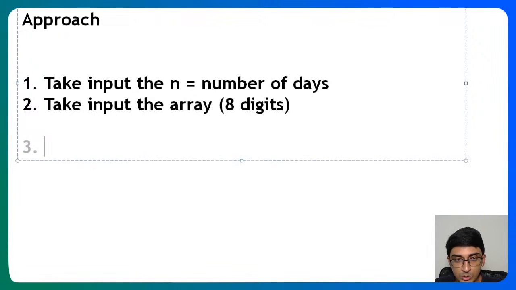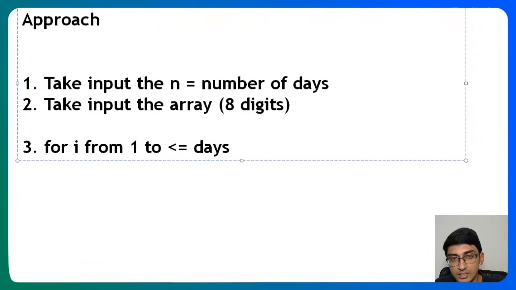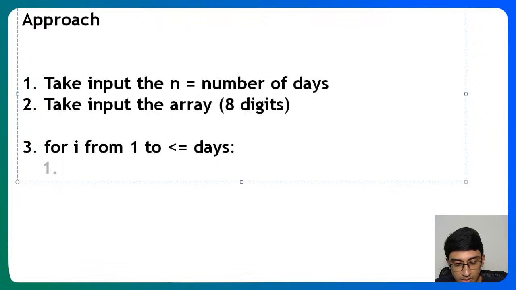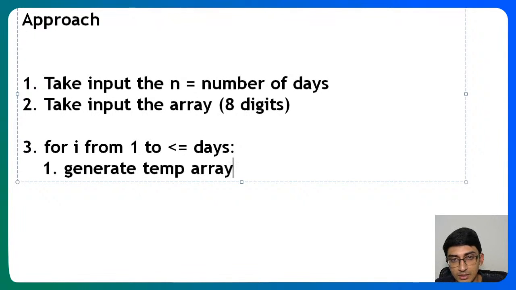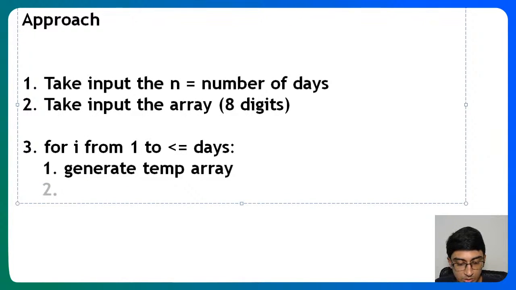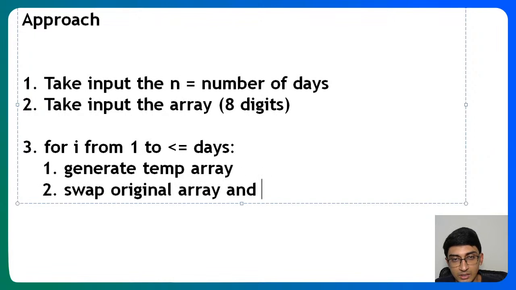Then what should we do? The simple thing you can do is for i from 1 to less than or equal to days, right? That is, we want to go through these many times. Generate a temporary temp array, right? And then what do you do? Swap original array and temporary array, right?